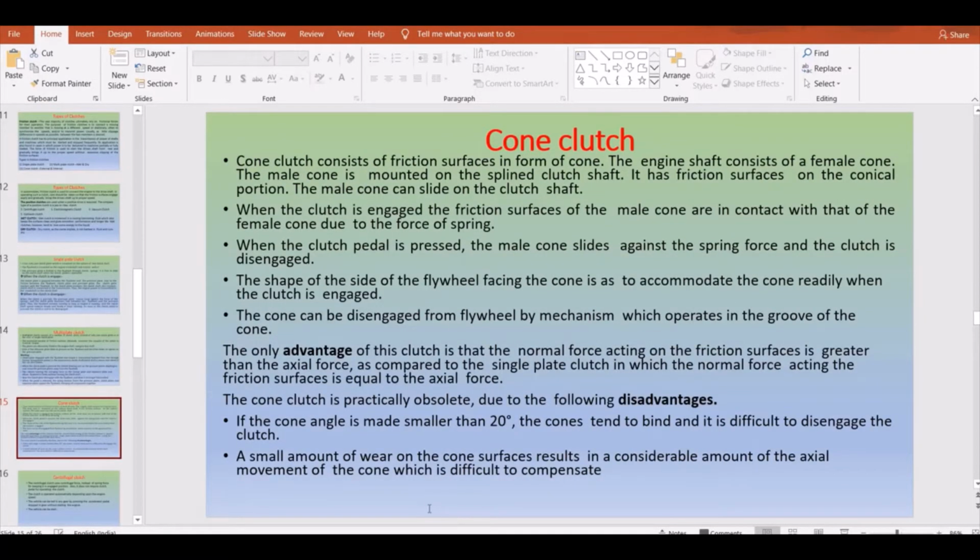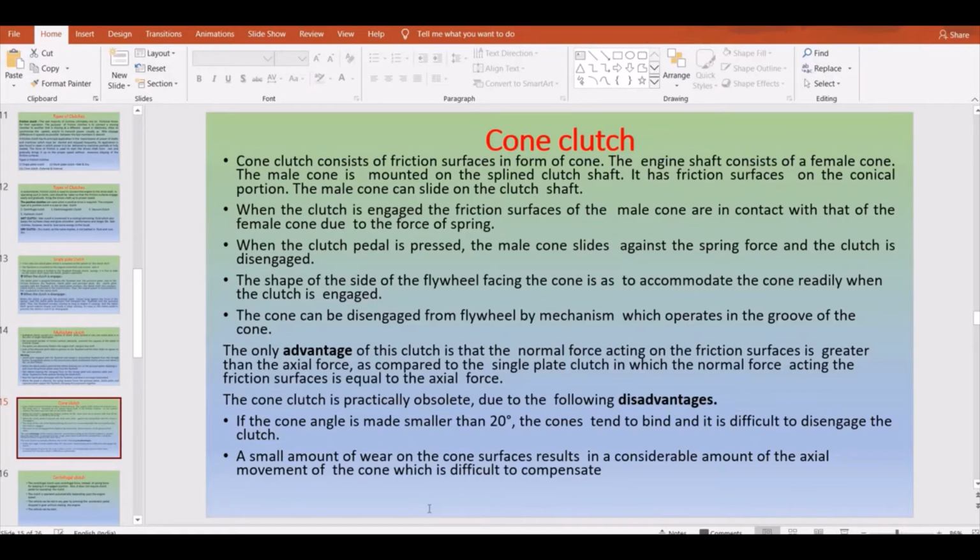And next, coming to the other type in this part of your syllabus, the cone clutch. So let's read about the cone clutch. The cone clutch consists of friction surfaces in the form of a cone, a male cone and a female cone. I will show you a figure and then explain it clearly, and you'll understand. When the clutch is engaged, the friction surfaces on the male cone are in contact with those of the female cone.